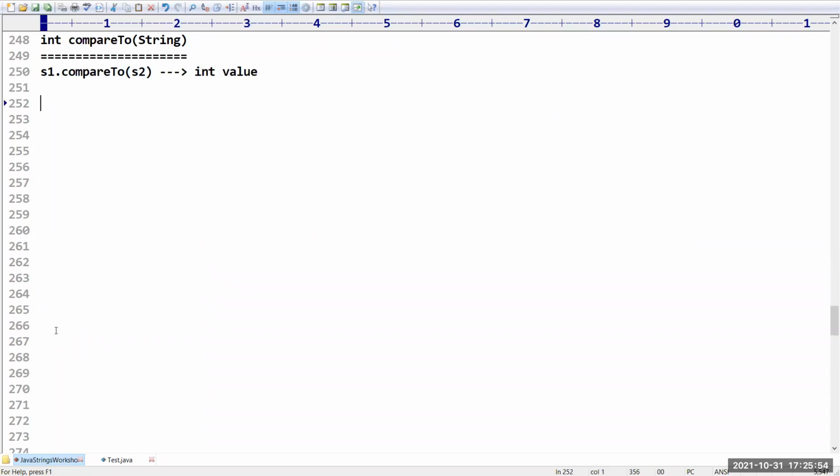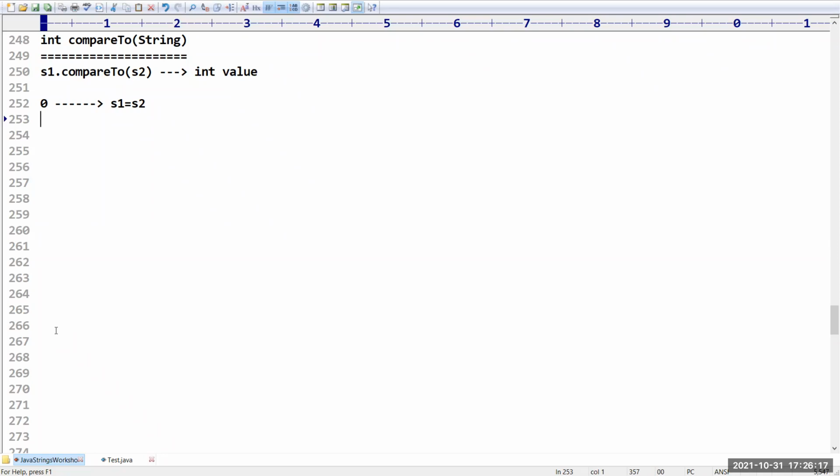Sir, what is that int value? Suppose if you are getting 0 as your result, that means s1 is equal to s2. If both the strings are the same, then it is going to return 0. Not the content, sir, I am talking with respect to the comparison. It will take the first character from the first string and the first character from the second string, and it will compare.